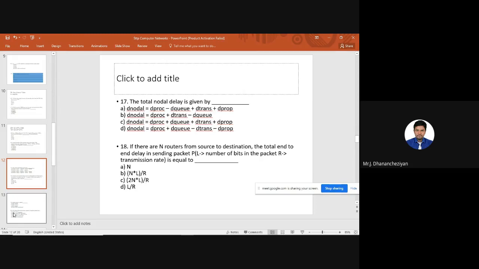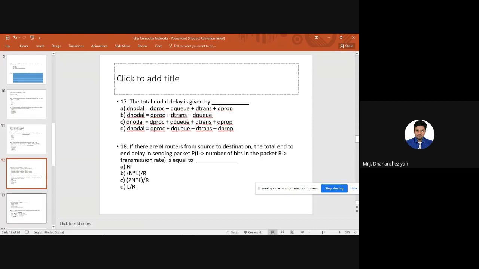The 18th question is, if there are n number of routers from a source to destination and the total end-to-end delay in sending a packet P, where L is the number of bits in the packet and R is the transmission rate. What we need to find out is the end-to-end delay.